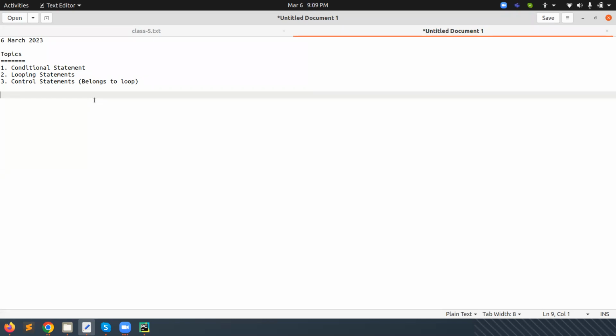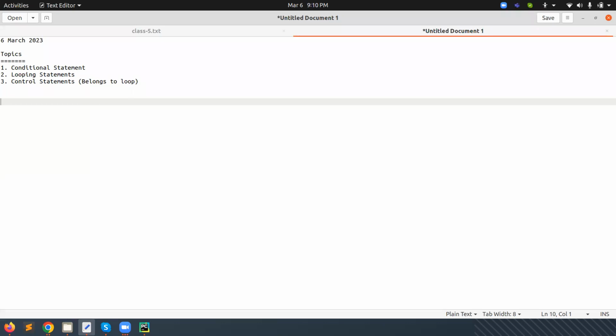Wherever we need to apply a condition, the same condition will be available in Python also. The concept of looping will be the same. Maybe the syntax will be different, and maybe one loop will be available here or may not be available, but the logic will be the same in all programming languages. First of all, we will start with the conditional statement.